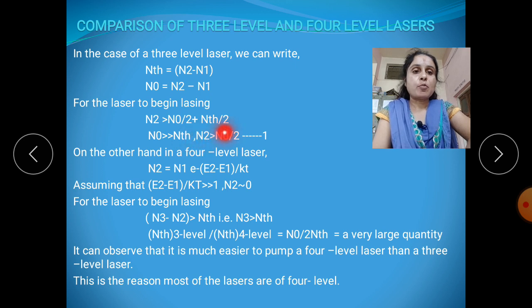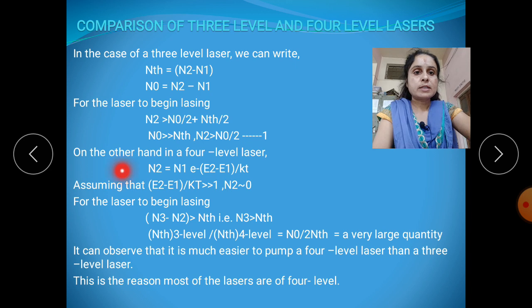NTH upon 2. So, in this case the population in the N2 level is greater than N0 by 2, and the threshold population is NTH upon 2. If N0 is greater than NTH, then N2 is also greater than N0 by 2. That is the first expression we derive.